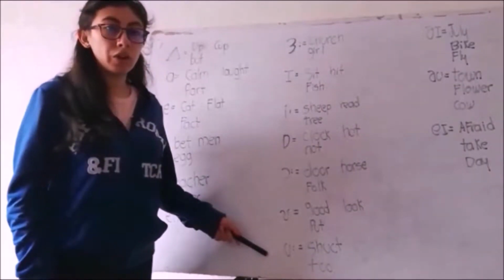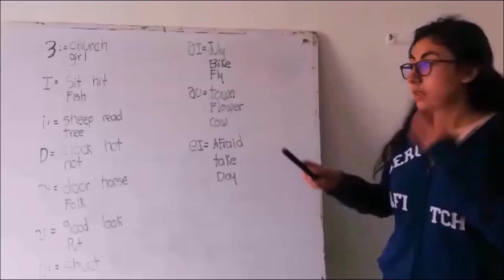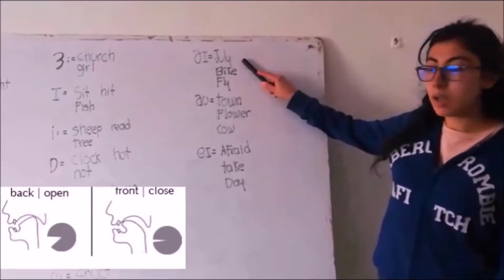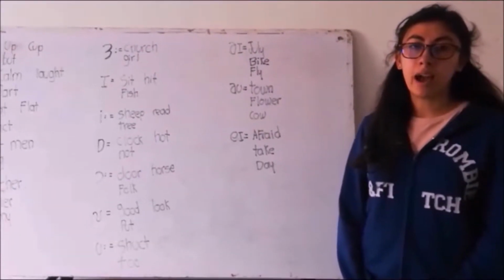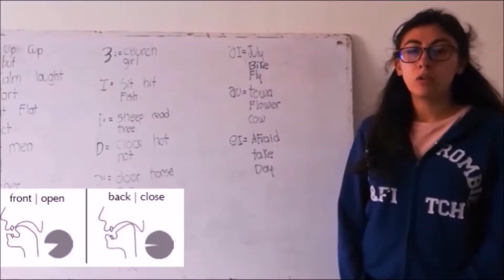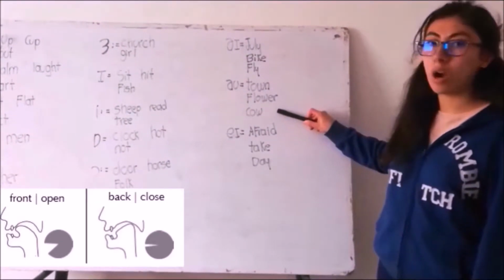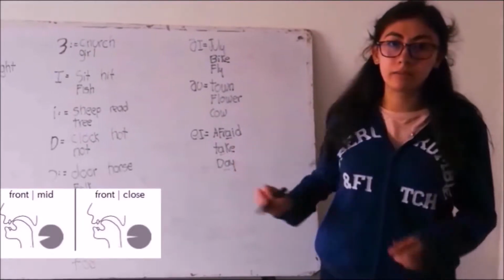This vowel is a long U. For example, two, two. This tone sounds like I. For example, you, lie, buy, fly. This tone sounds like an owl, but closed. For example, town, flower, cow. For example, afraid, take, they.